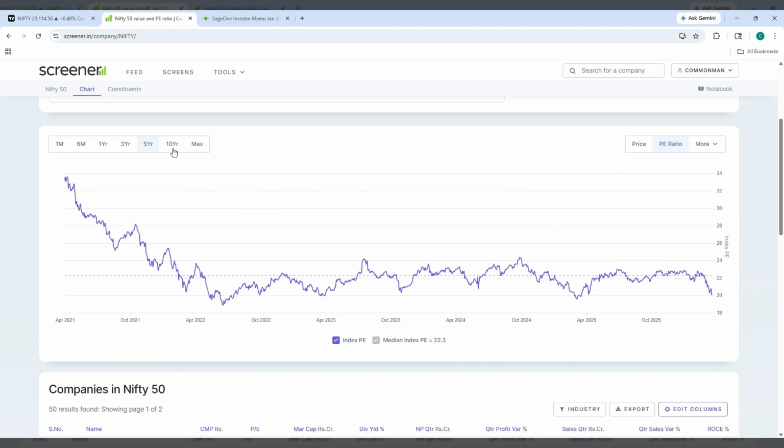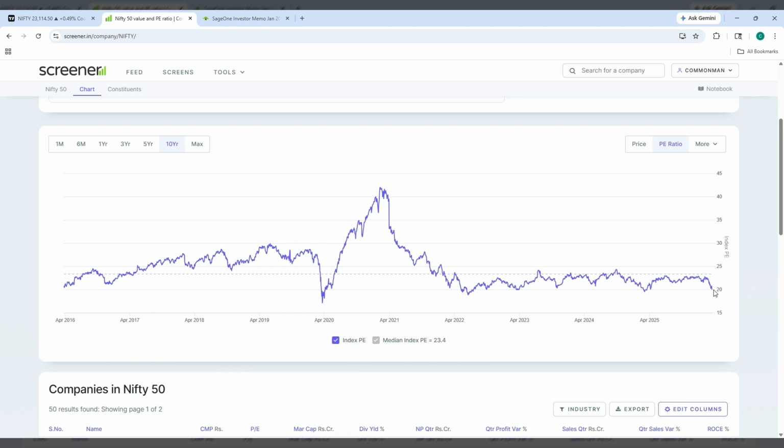Now if you see 10 years data, still the average PE is below the median. So the market is available at a discount. Nifty 50 is still available at a discount by the looks of this index PE, the current PE and the average median PE. If you cross check, you will understand Nifty is not expensive. It is available at a discount. It is trading way below the median PE.